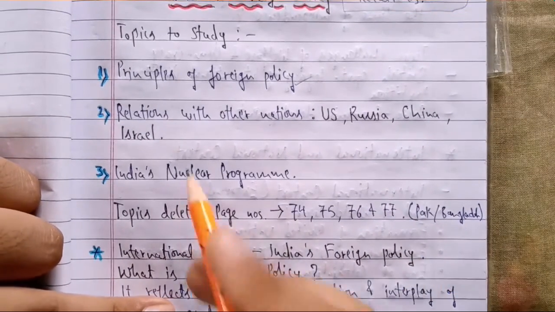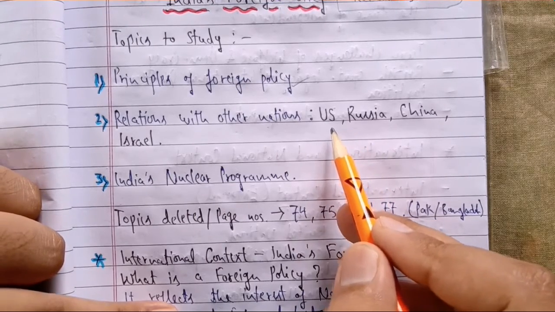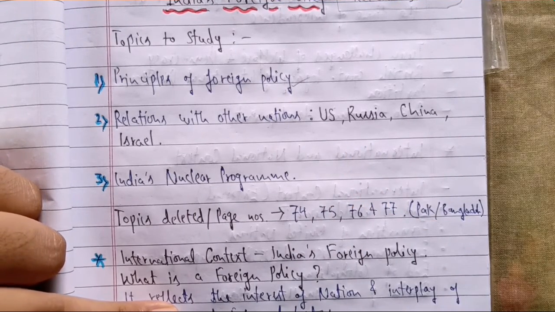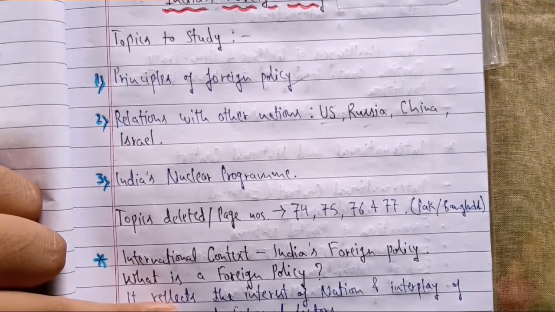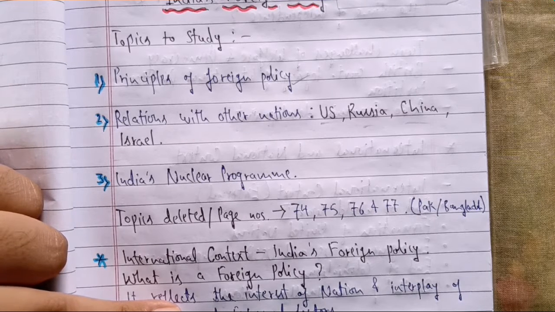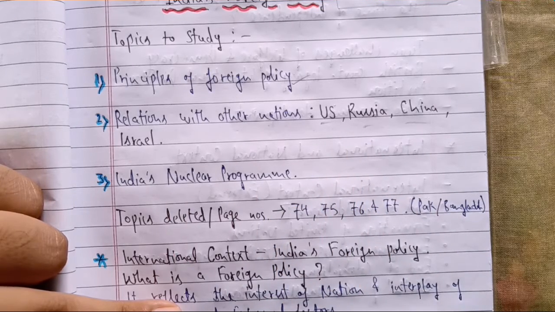Second is relations with other nations. So these topics have been added now, and why they have been added: according to the new revised syllabus these topics are updated, as we were having the older book in which India's relations with the US, Russia, China, Israel were not part of your older book, but now they have been updated and the new content has been added to the Indian foreign policy. So this would be good for your general knowledge as well. So all the new topics have been put up for you so that you can have a complete understanding of this concept of foreign policy properly.